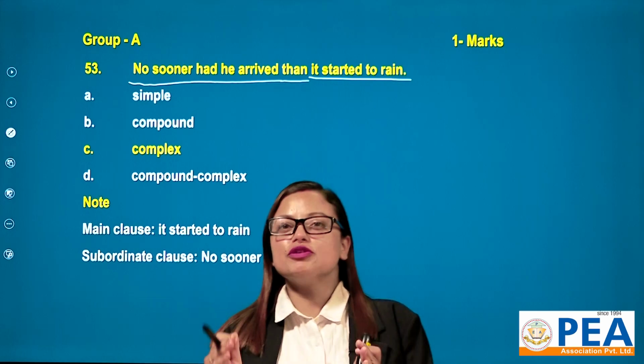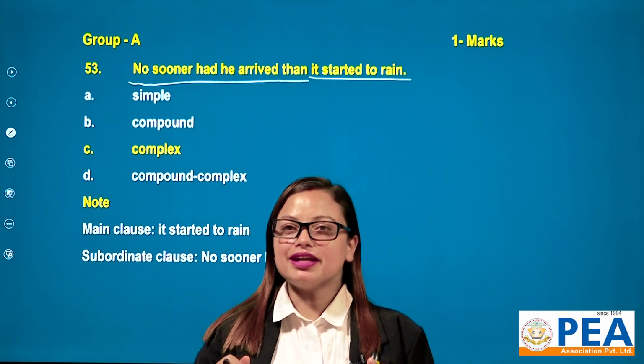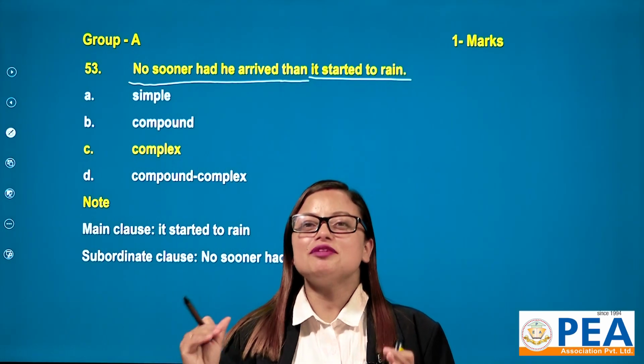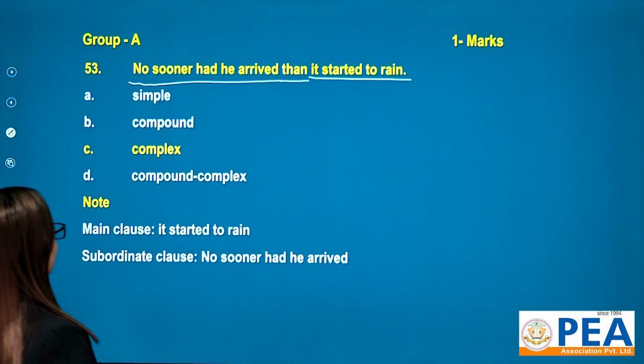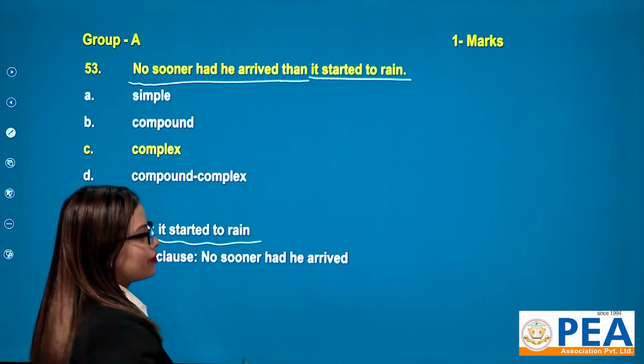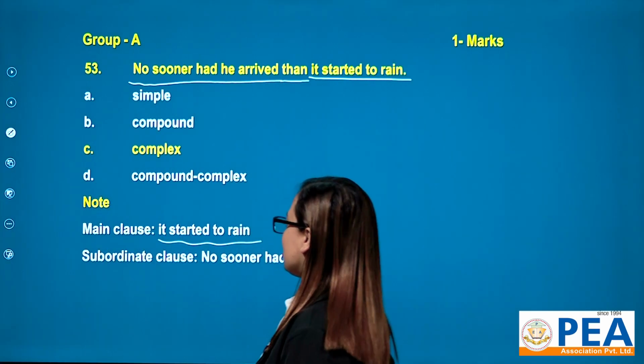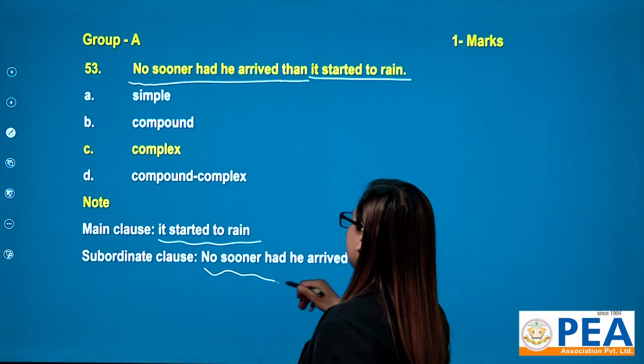Here is a fusion of one dependent clause and one independent clause, or we can also say one main clause, that is it started to rain, and another one subordinate clause, that is no sooner had he arrived.